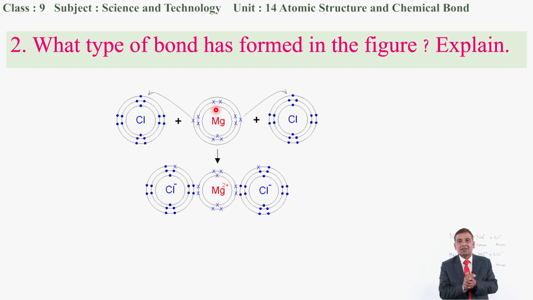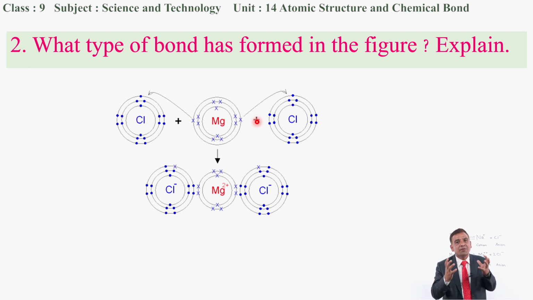Can you make a guess? Yes, what is happening in the first state is that one electron from the valence shell of the magnesium is being transferred towards the valence shell of the chlorine atom. And towards this side also, the valence electron of the magnesium is being transferred towards the valence shell of this chlorine atom. That means this bond is going to be formed by transferring the electron from one atom to another atom. So this is all about the electrovalent bond.